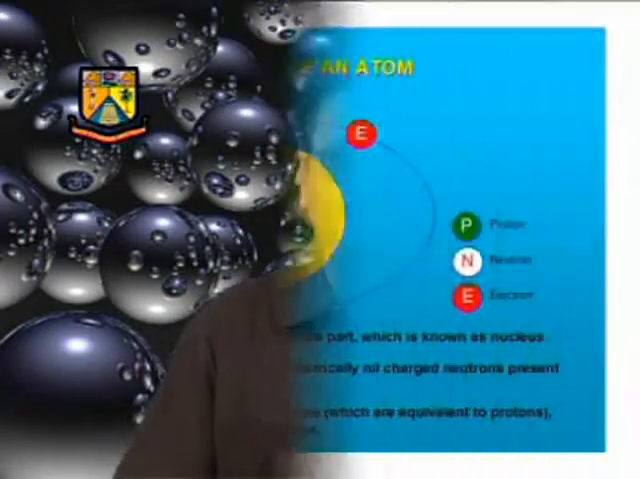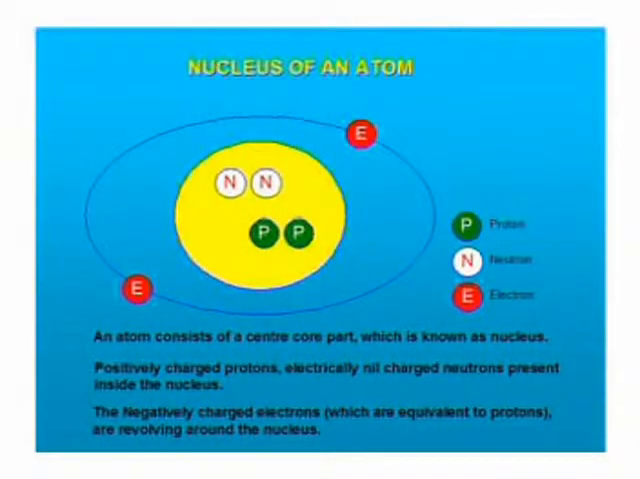We saw that an atom consists of a center core part called the nucleus, in which the positively charged protons and the electrically neutral neutrons are present inside the nucleus. The electrically negatively charged electrons are revolving around the nucleus. But so many models have been postulated so far.